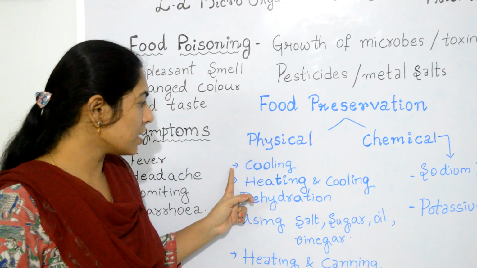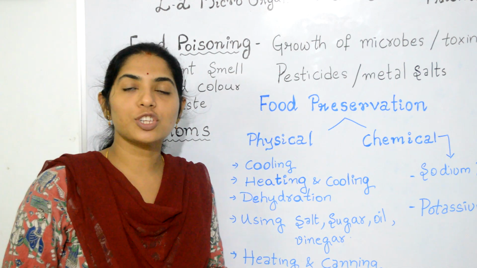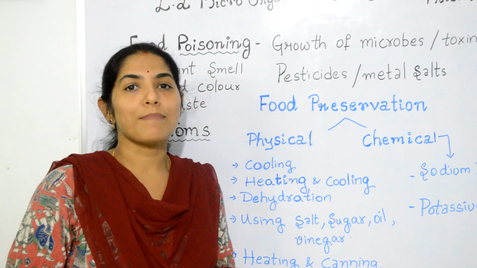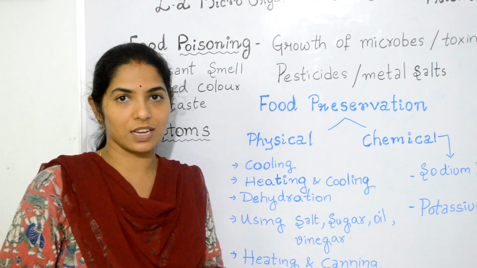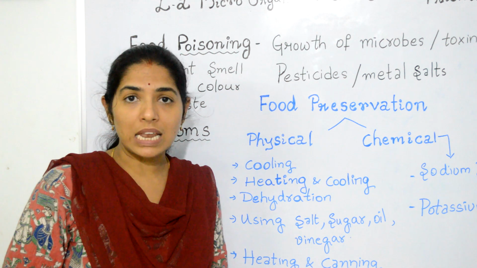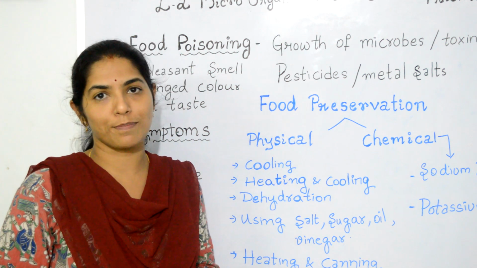The first one is cooling. In this method, the food is stored at very low temperatures. At this temperature, bacteria cannot grow properly. It retards the growth of bacteria. Most foods like meat, milk, curd, fruit and vegetables can be stored at low temperatures.